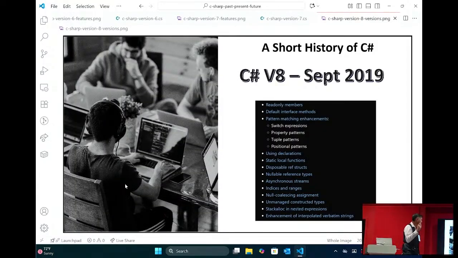All right, then we get to version 8. This is 2019, and I love this because version 5 was async, and now version 8, it's every little thing that we did, right? There's a lot of features in here, but it's not anything that's fundamentally changing the language.